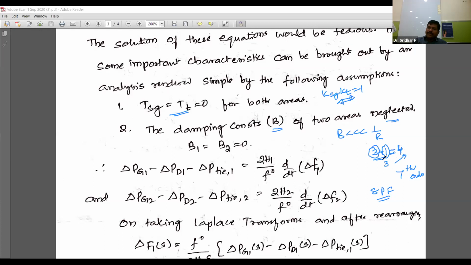Similarly for the second area also, with this PI, 4 more. Suppose even in the absence of the PI controller, 3 plus 3 is 6, plus one more: delta f, and this one integrator will be there now, delta f1 and delta f2. So this is 2 pi T12 by s. So one more. So normally you will get the 7th order system.